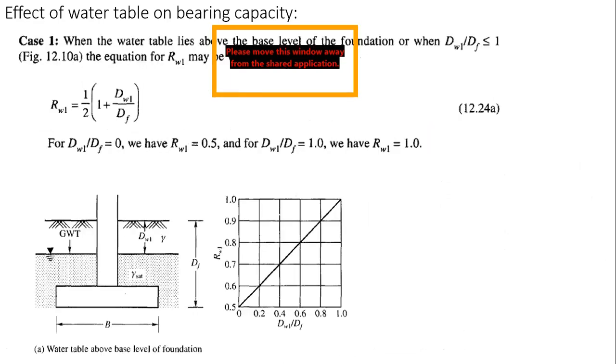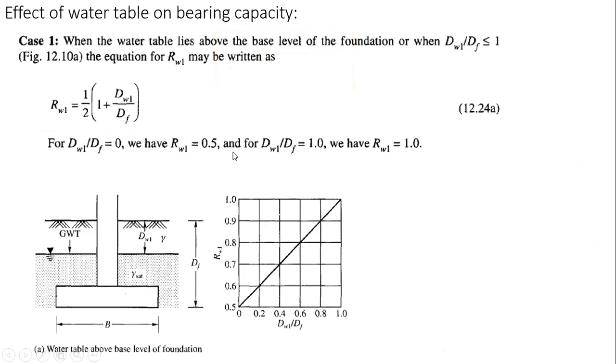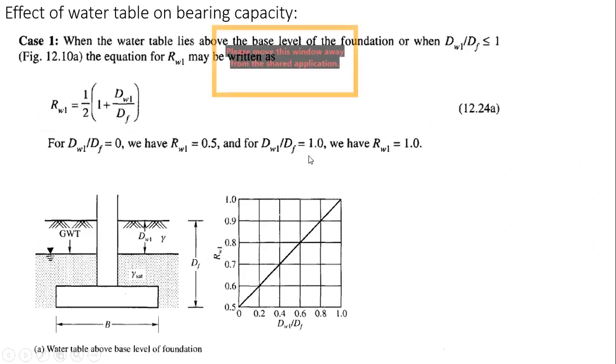So if you see, Rw1 is 0.5 into 1 plus dw1 by Df. Same thing as what I have shown you there. So when it is 0, Rw1 is 0.5. When it is 1, Rw1 is 1.